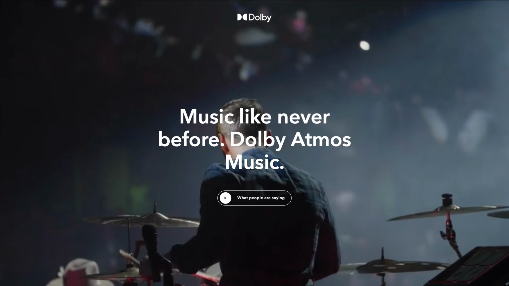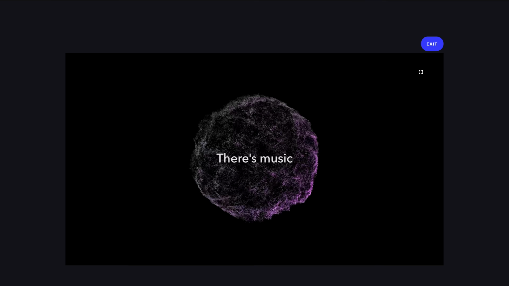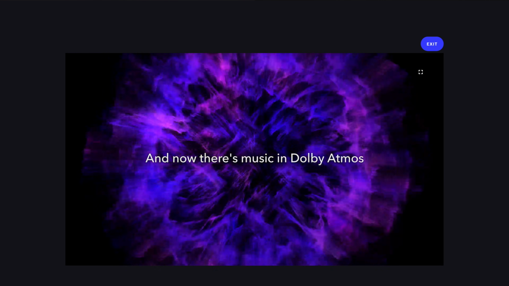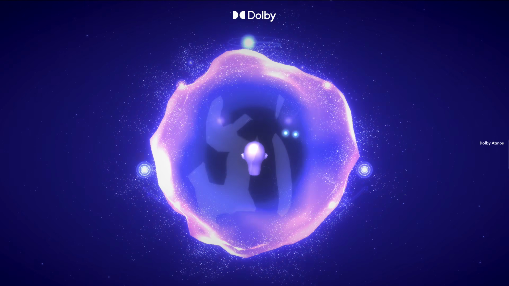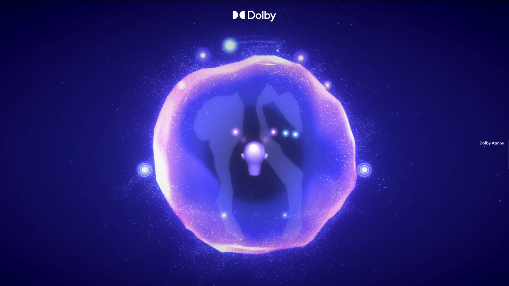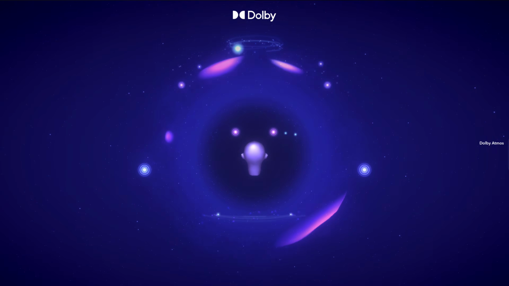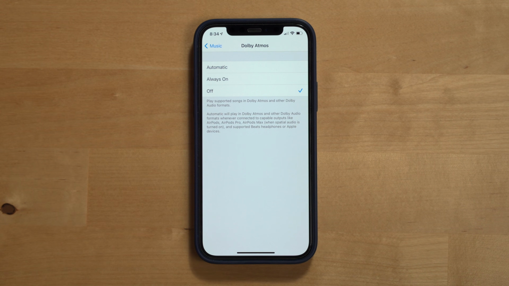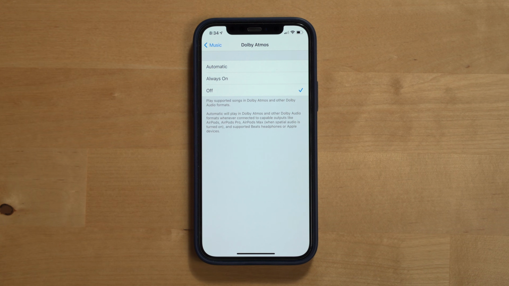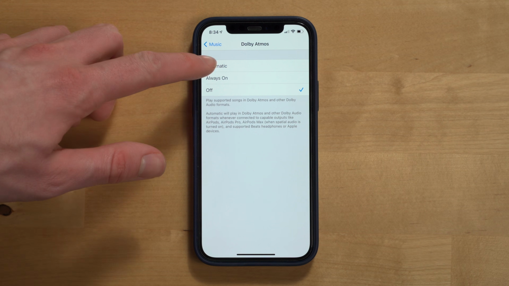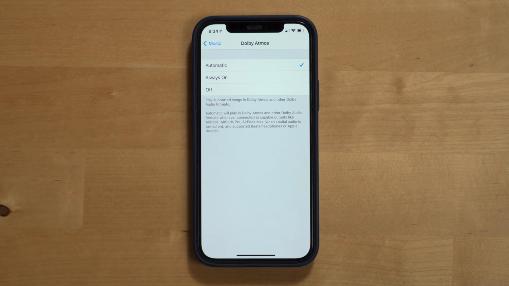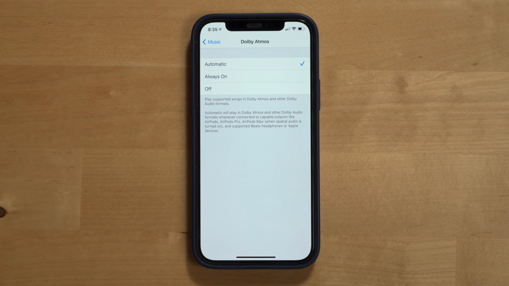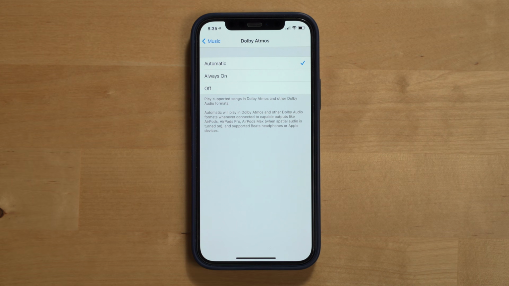Dolby Atmos is Apple Music's newest type of format that basically gives the music you listen to more space. Vocals feel farther forward, and sound engineers can do some pretty cool tricks with this new format, like placing certain instruments behind you, for example. To enable Dolby Atmos, go into your Apple Music settings and then turn Dolby Atmos to either on or set to automatic. Automatic will automatically switch Dolby Atmos on for music that supports it, but just know that this mode only works with certain Apple products like the AirPods Max, AirPods Pro, etc.